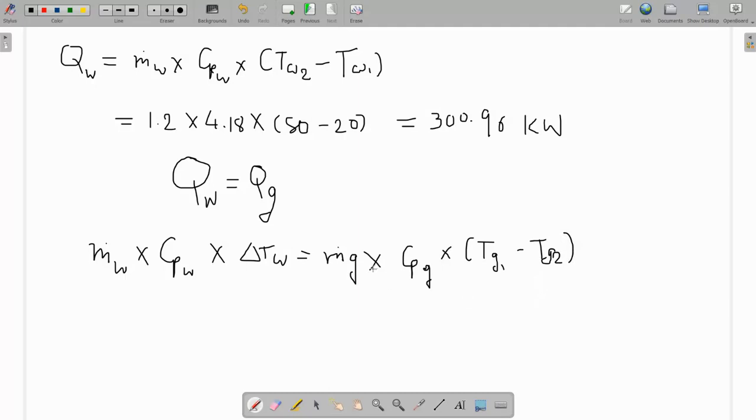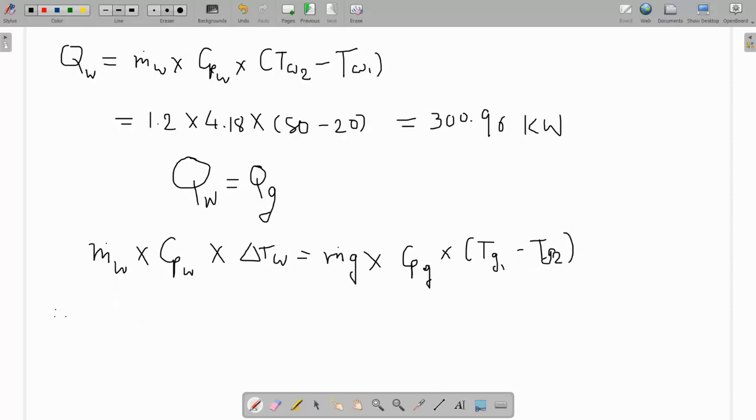Because this geothermal fluid is going to cool down, so heat is rejected by the system, which is taken as a minus sign. Actually it is Tg2 minus Tg1, with a minus sign on the other side too, so to eliminate the minus sign I have taken Tg1 minus Tg2.